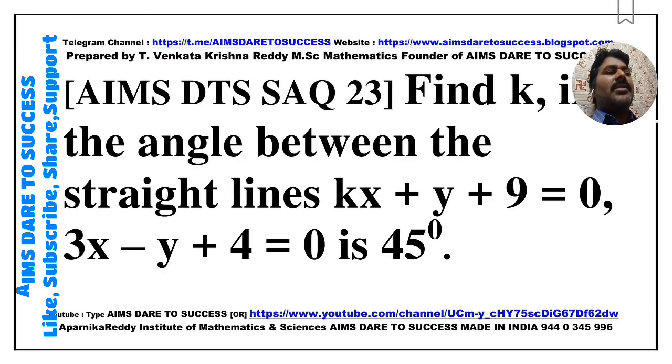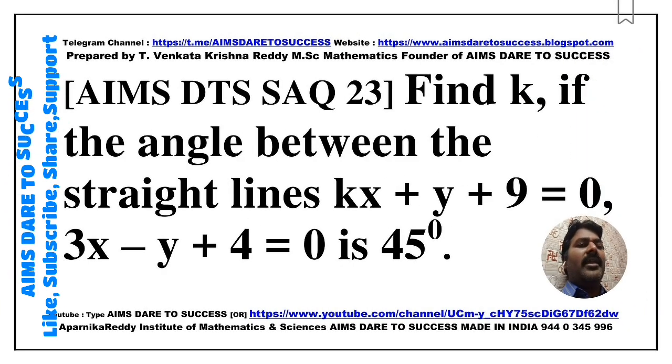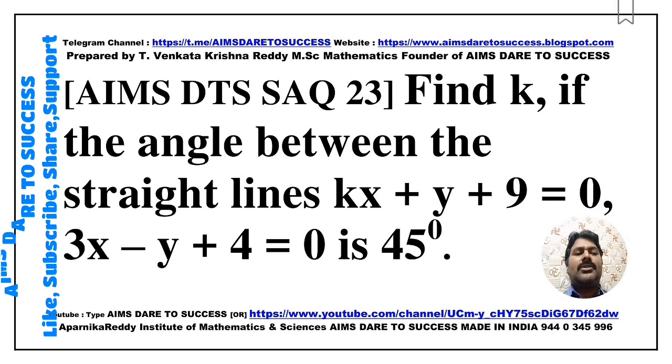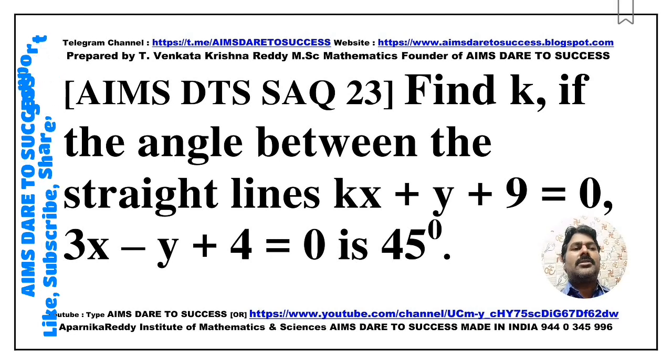Next SAQ 23. Find the value of k if the angle between the straight lines kx plus y plus 9 is equal to 0 and 3x minus y plus 4 is equal to 0 is 45 degrees. This question is also similar to SAQ 20. Practice more.